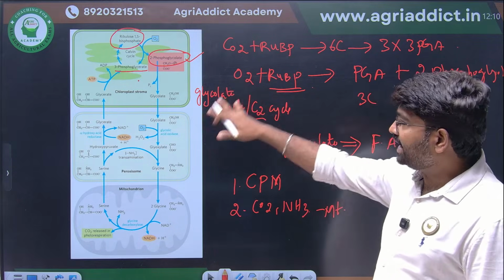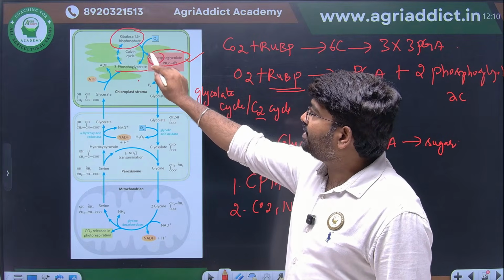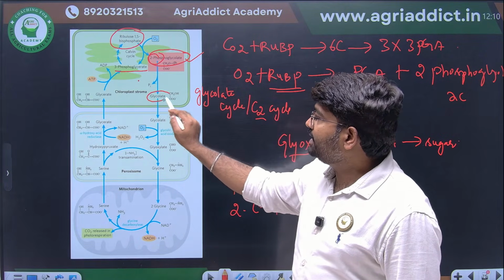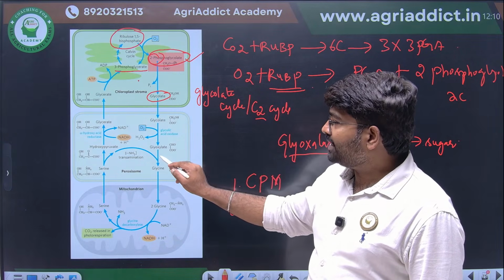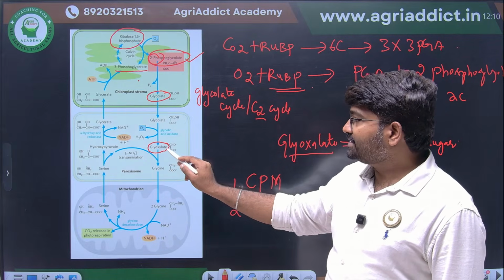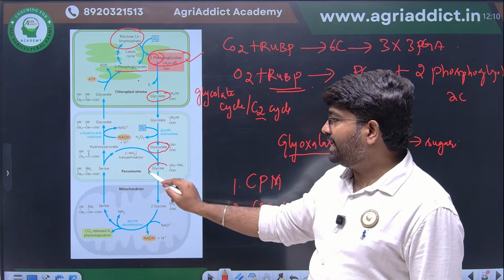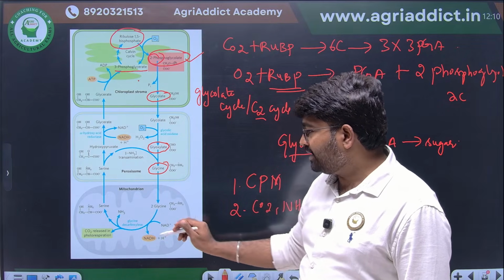First, we will see the cycle. From 2-phosphoglycolate, when the phosphate is released, glycolate forms. This glycolate will come to the peroxisome and be converted into glyoxylate. This glyoxylate will be converted into glycine. Two molecules of glycine will come to the mitochondria.